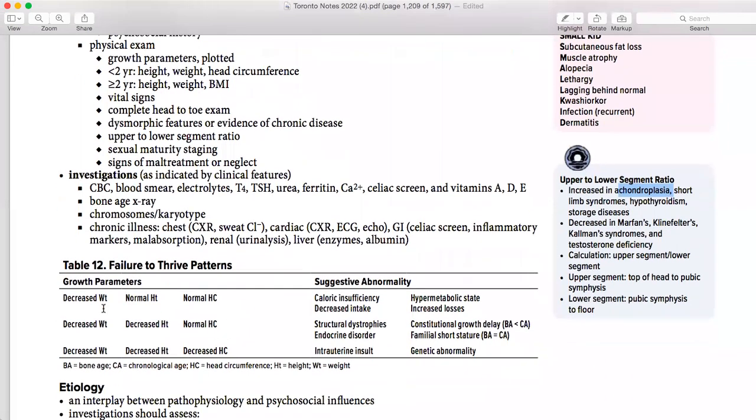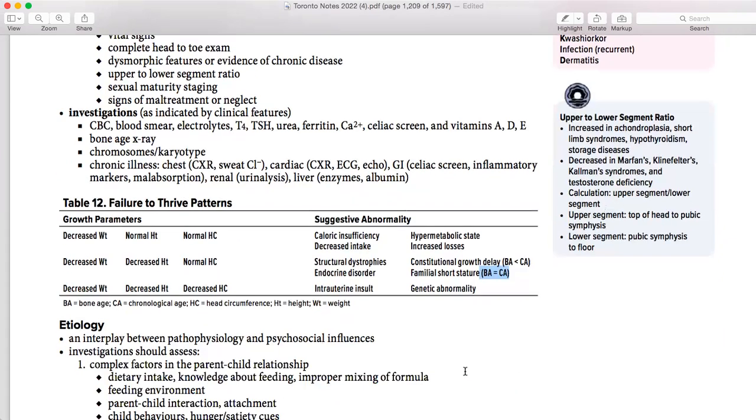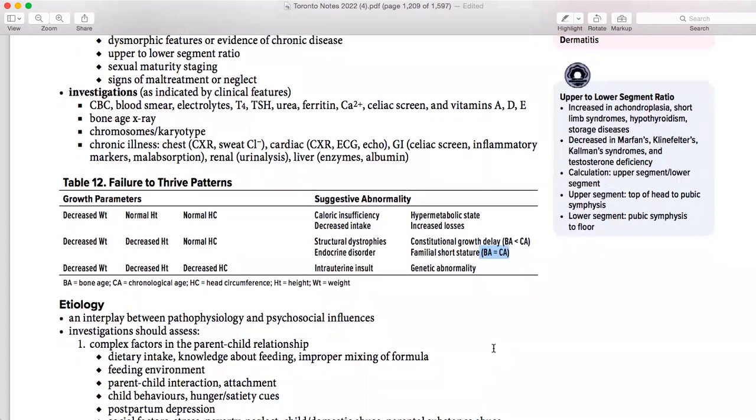Then failure to thrive: if just the weight is decreased, it means the baby is not taking enough proper diet or has increased losses. If both weight and height are decreased, then it is constitutional growth delay or familial. This is important: you need to know bone age is less than chronological age in constitutional delay. If it is normal, then it's basically familial, a family history is going on. So you need to remember this one. This one is important. If both are decreased from birth, the baby is born like that, a genetic abnormality is going on, so everything is decreased, so there is some underlying pathology.